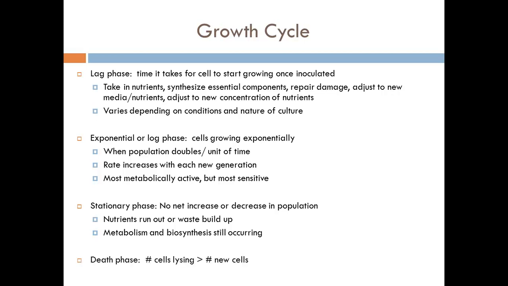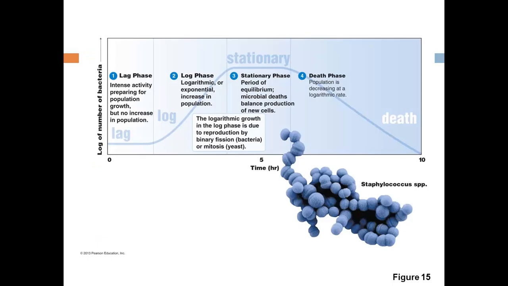The death phase is when the number of cells dying is greater than the number of new cells. So during the death phase, cells of most microbial species are dying exponentially. So if we take a look at this picture again, over time, over the number of bacteria, so we're doing exponential, so we have to use log. Remember, the lag phase, nothing's happening because they're adjusting to their environment, they're getting used to it. Once that occurs, then they begin to grow exponentially. Remember, when they're the most active, the most sensitive.